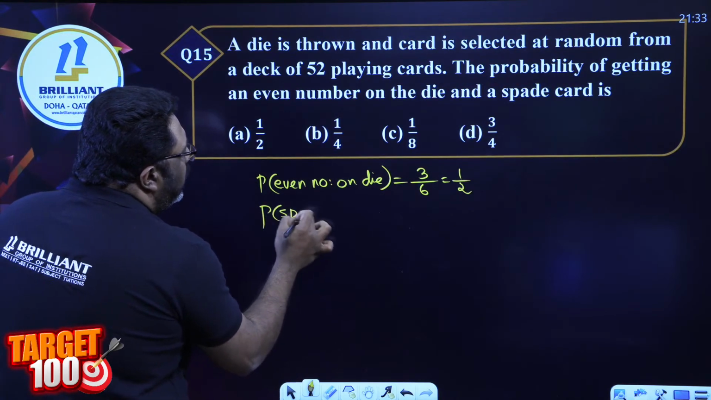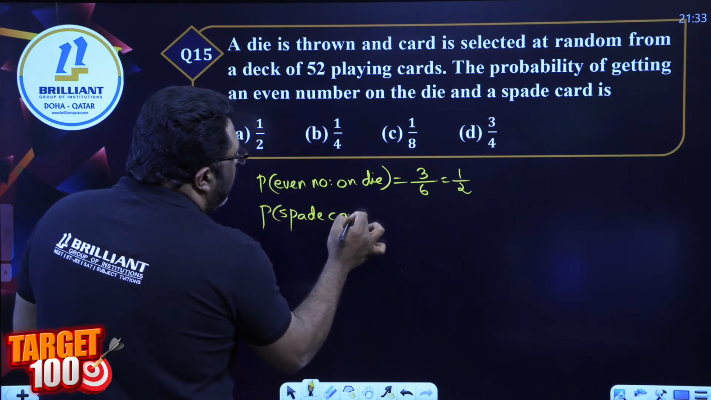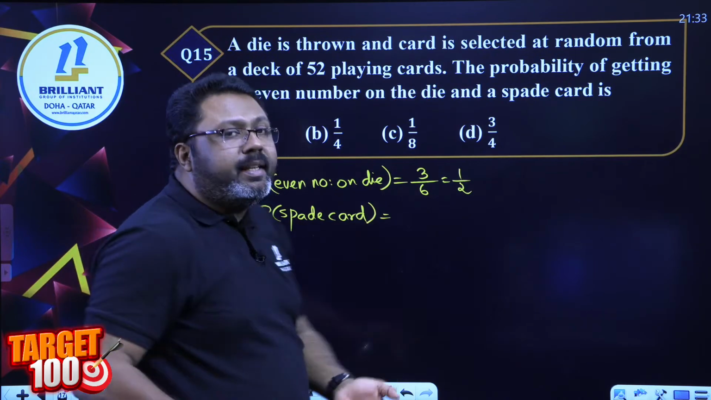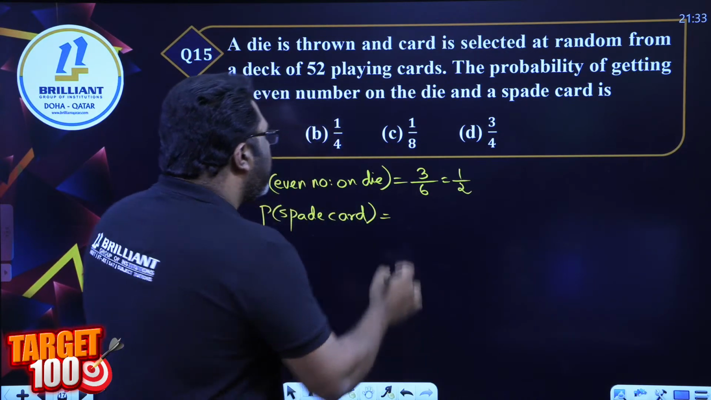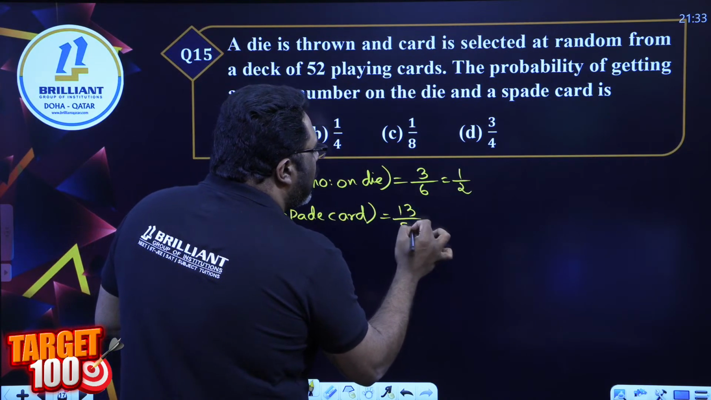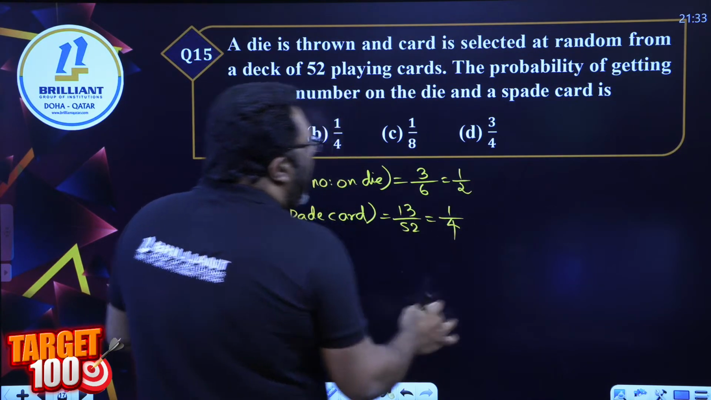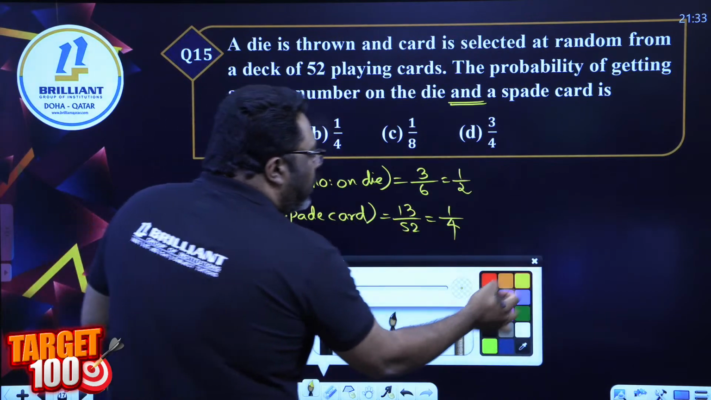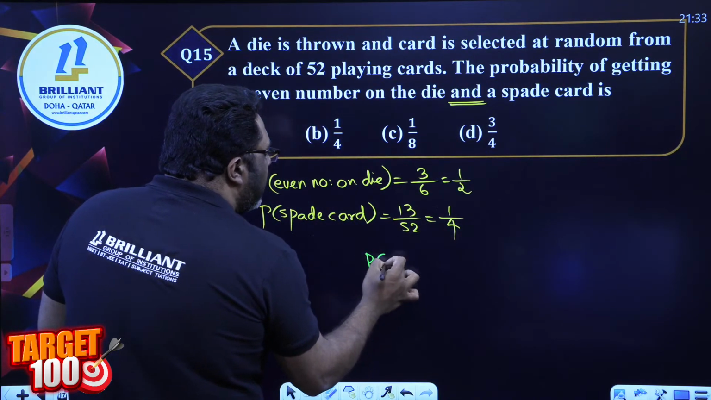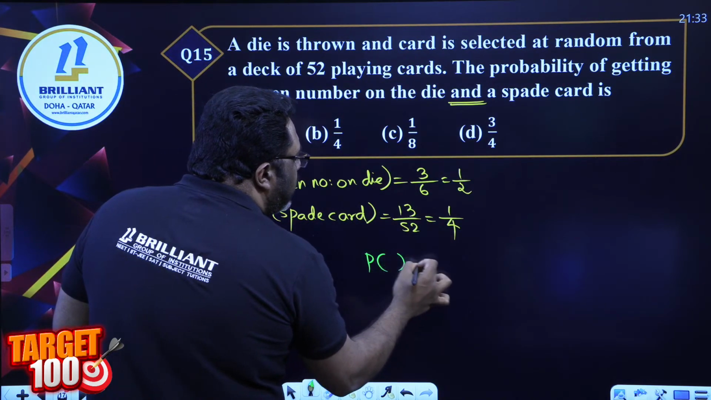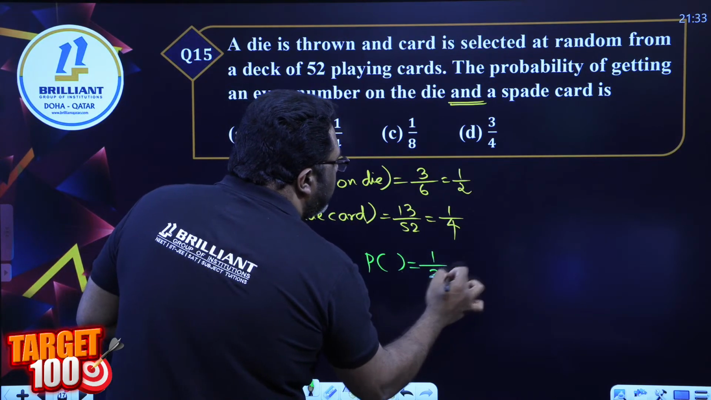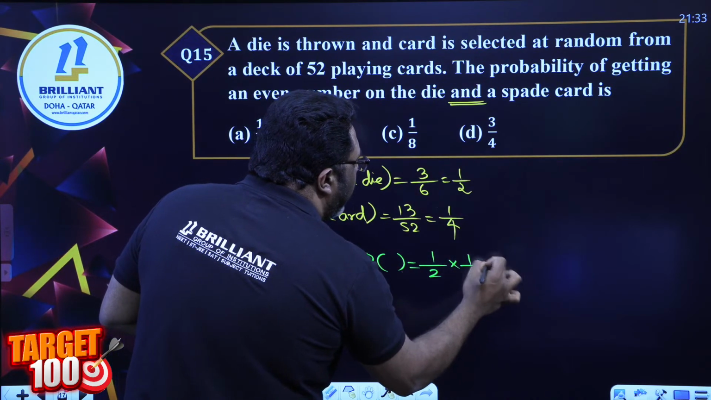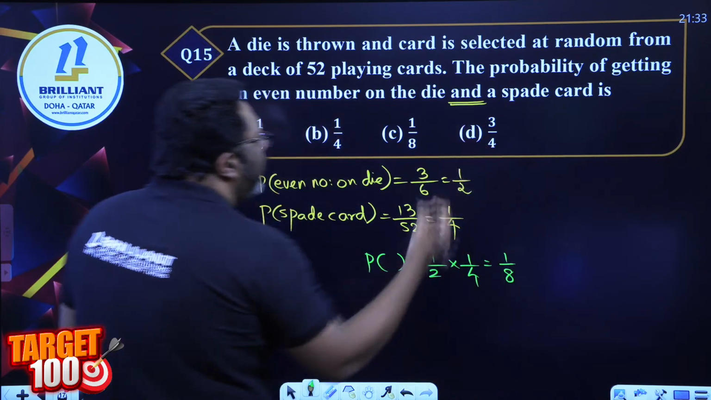So what is the probability of getting a spade card? We know there are 13 spades in a deck of 52 cards. So 13 out of 52. So answer is 1 by 4. I want both to happen and these are independent events. So what is the probability? Probability is equal to 1 by 2 into 1 by 4, which is 1 by 8.